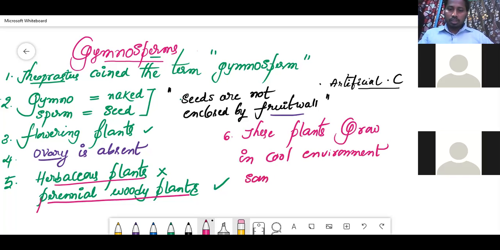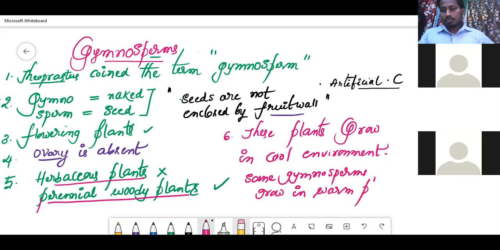Mostly cool, but some gymnosperms also grow in warm places. So these are the characteristics.